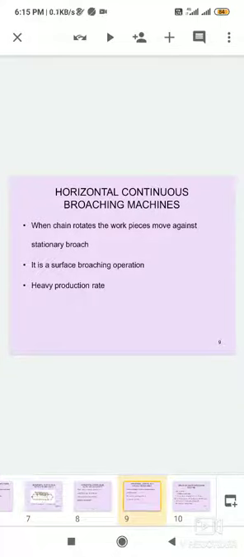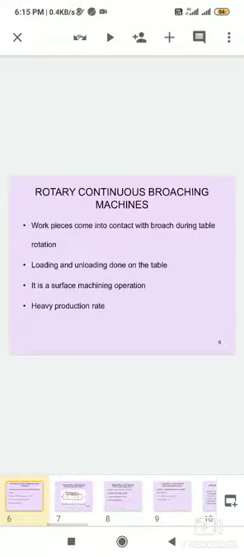In the horizontal continuous broaching machine, the work is held in fixtures which are mounted on an endless chain. The chain carries the work in a straight path under the stationary broaches, as shown in the figure. It is used for surface broaching.